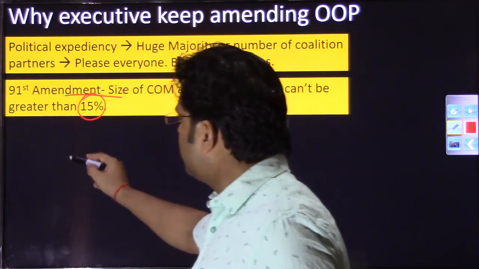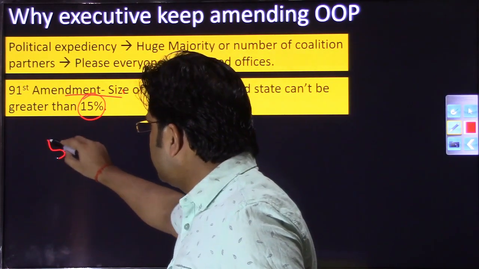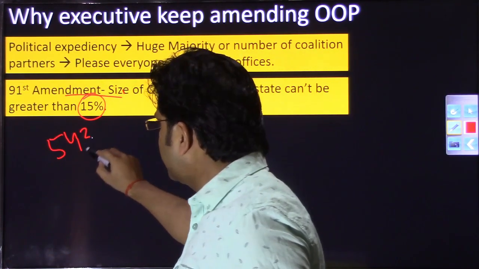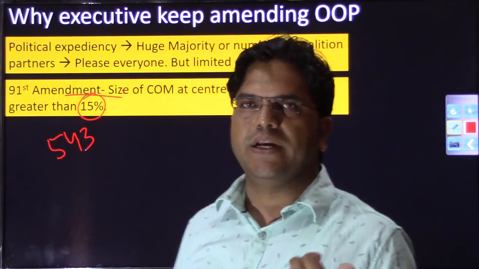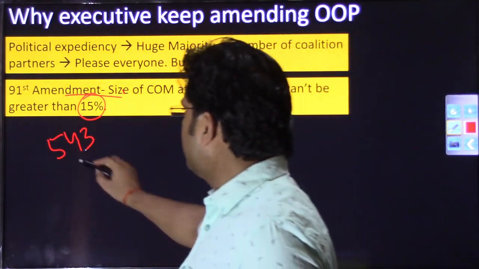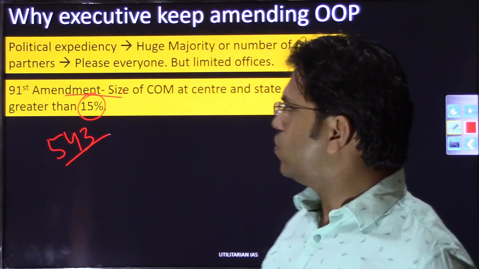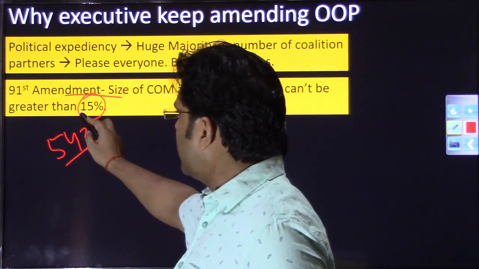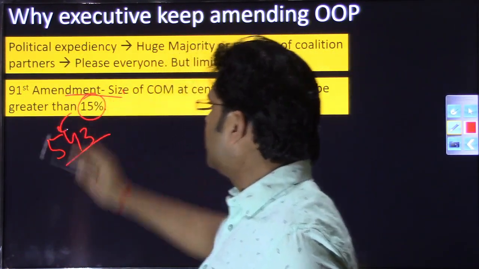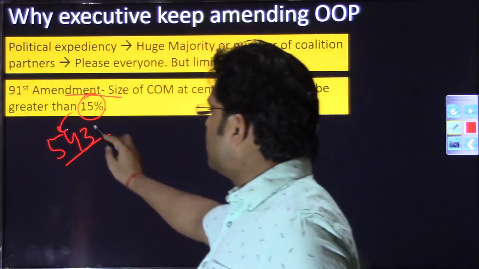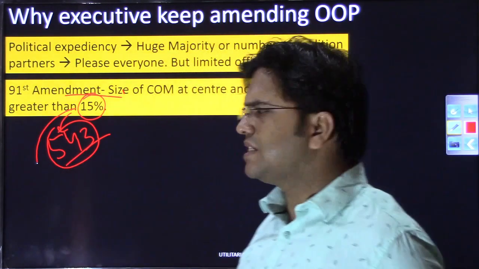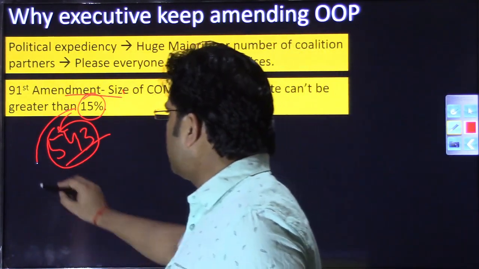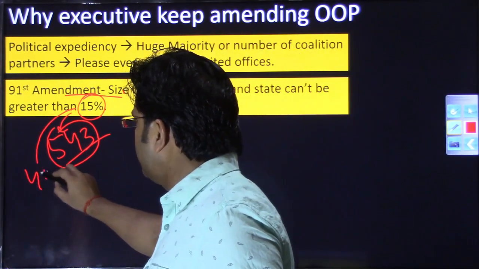So if I talk about the central level, how many seats do you have? You have 543 elected seats. 545 total seats, if I ignore those 2 seats of Anglo-Indians through nomination, you have 543 seats. So at the central level, you cannot have a Council of Ministers exceeding 15% of 543. Similarly at the state level, if I take the example of UP Assembly, it has a size of 402.